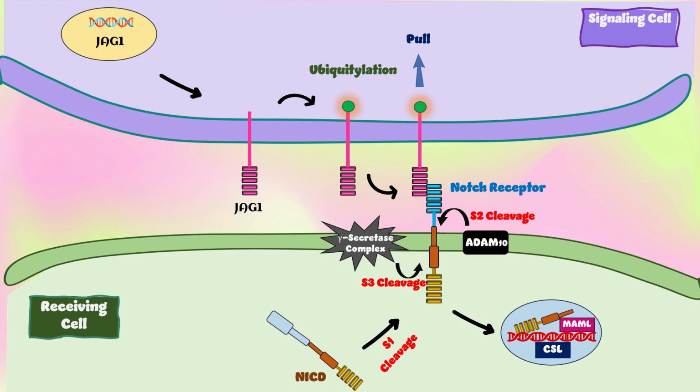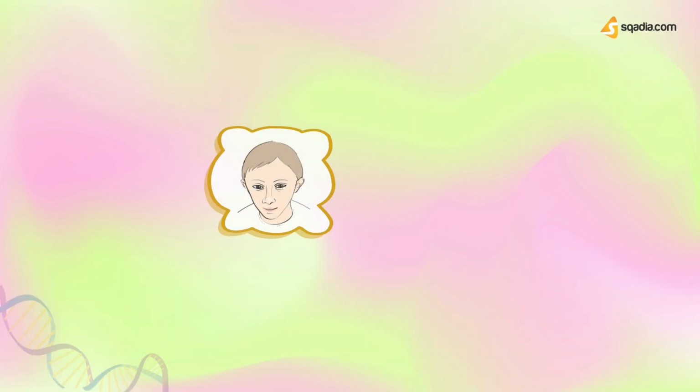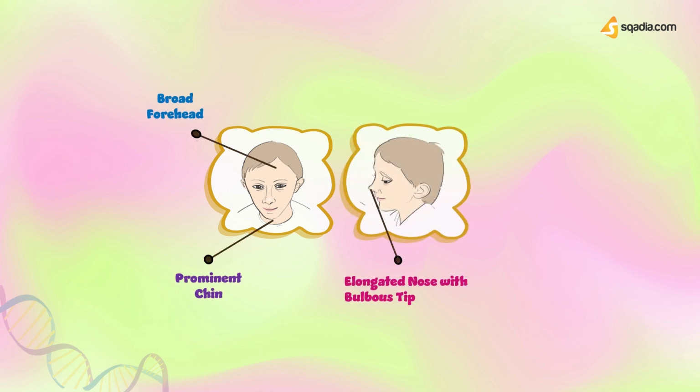So, JAG1 encodes a ligand critical to the Notch gene signaling cascade, important in the developmental regulation of bile duct formation. Deficiency of the JAG1 protein leads to a paucity of bile ducts and cholestatic liver disease, underlying cardiac disease, CNS vasculopathy, renal disease. Let's discuss features of Alagille syndrome, type 1. Broad forehead, prominent chin, and elongated nose with bulbous tip.